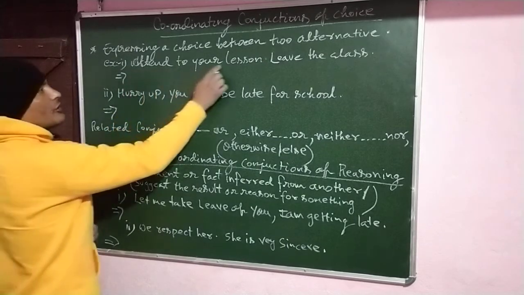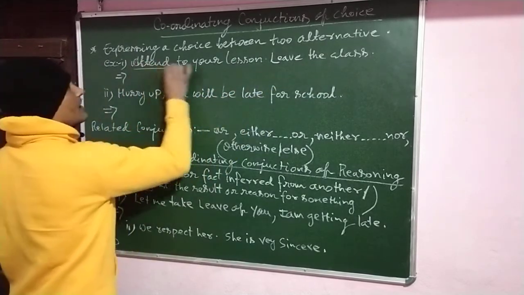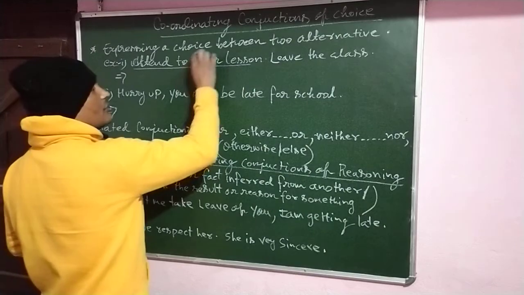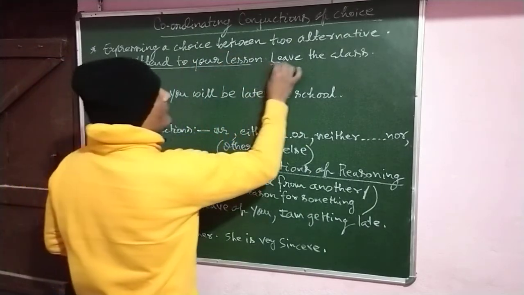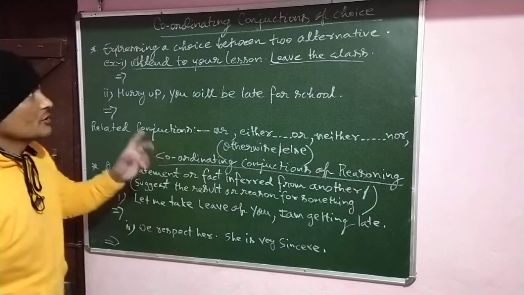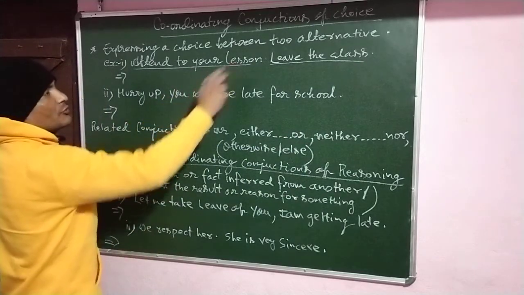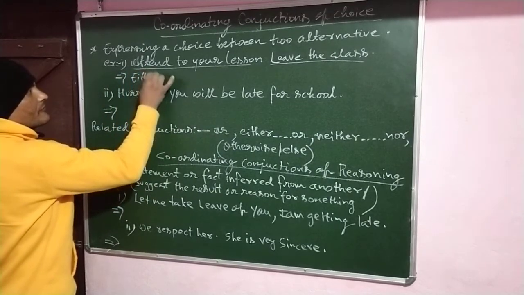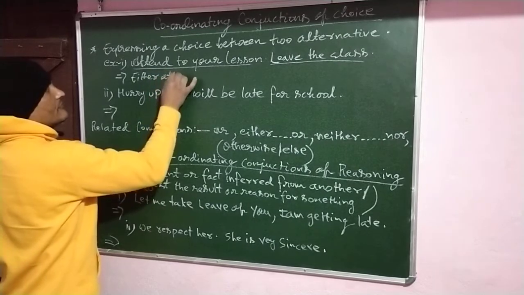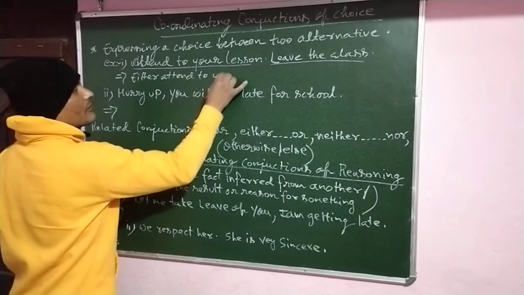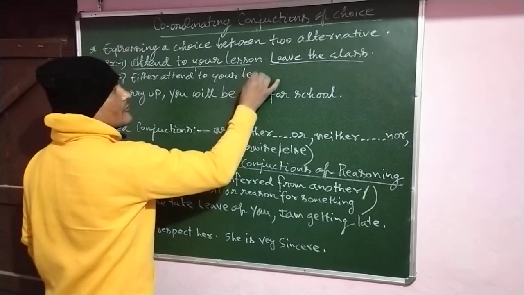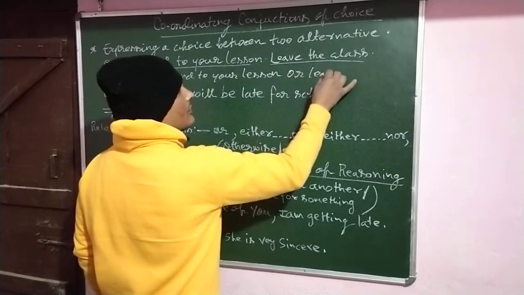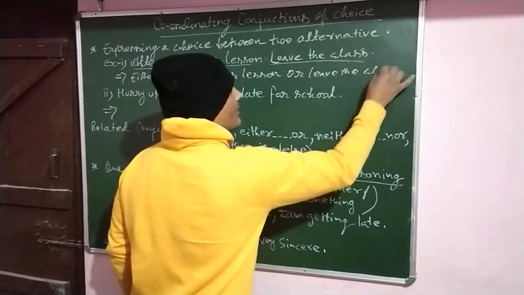Here, attend to your lessons, leave the class. There are two alternative sentences. Attend to your lesson is the alternative of leave the class. So these are two sentences alternative to one another. So there is a choice: either attend to your lesson, or leave the class.